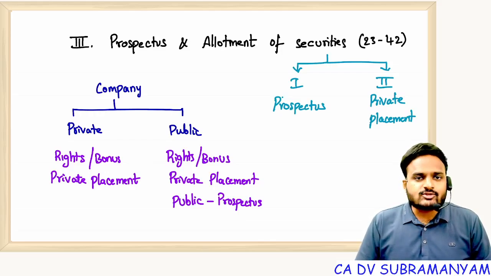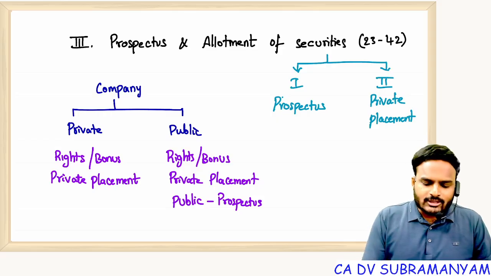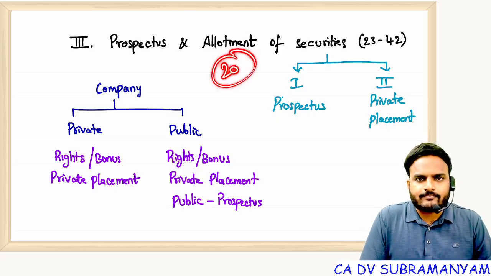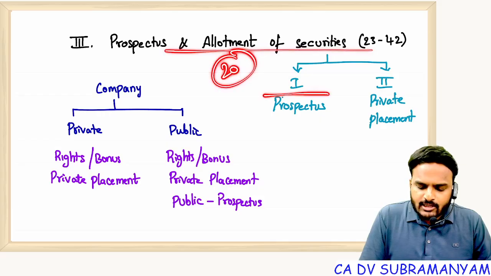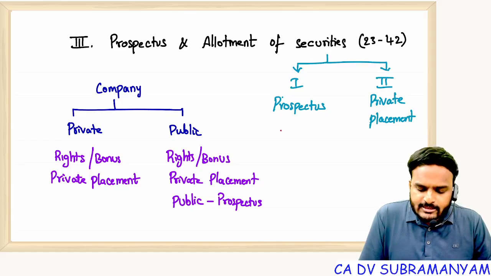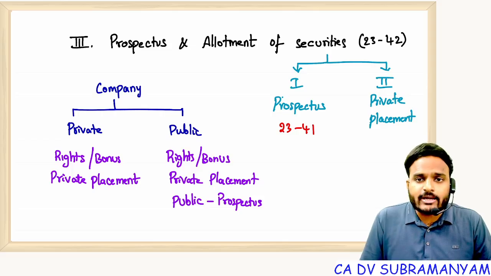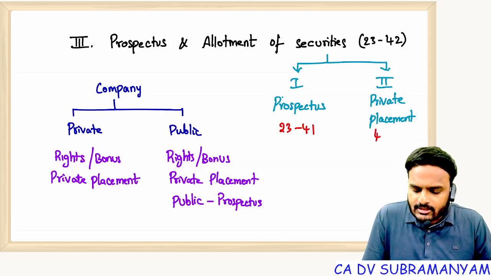Hello students, let's quickly revise section numbers of chapter 3, prospectus and allotment of securities, section 23 to 42. Total 20 sections are there in this chapter, and this chapter is of two parts. Part 1 prospectus, part 2 private placement. Part 1 prospectus covers 19 sections, that is section 23 to 41. Part 2 private placement is having only one section, section 42.